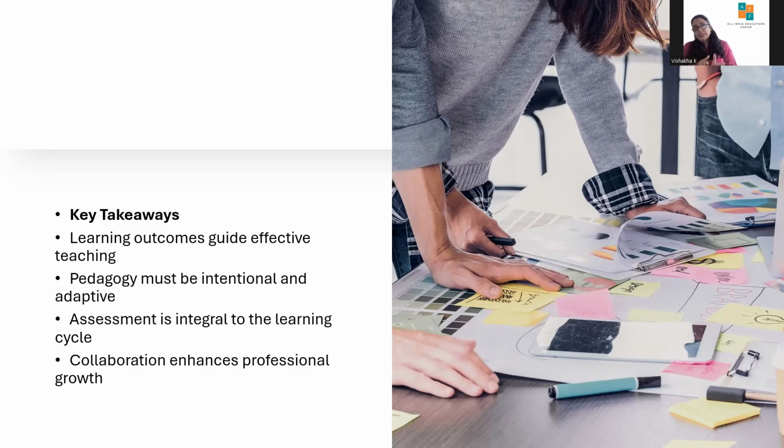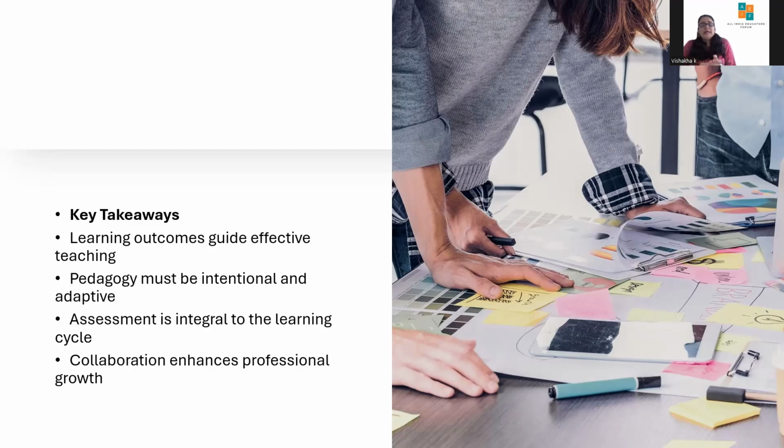Number 2, pedagogy must be intentional and adaptive. Pedagogy is effective only when it is purposeful and flexible, tailored to students' needs, learning styles, and context. For example, if a class is struggling with reading comprehension, the teacher might switch from lecture style teaching to pair reading and discussion, that is active learning. When teaching abstract science concepts, they might use experiments or simulations, so students stay engaged and learning becomes more meaningful, because teaching adapts to their needs.